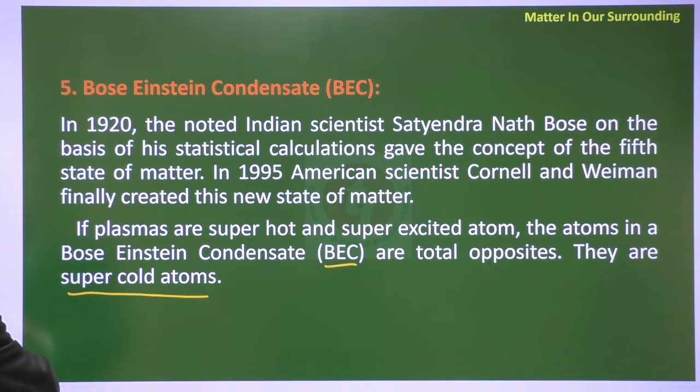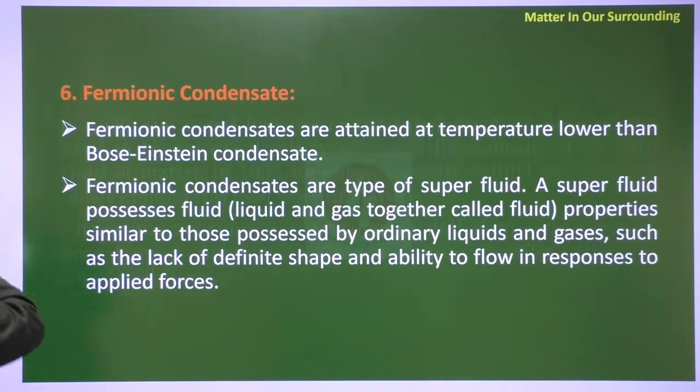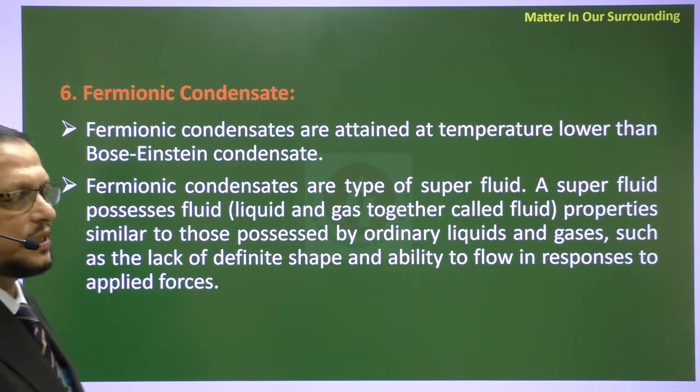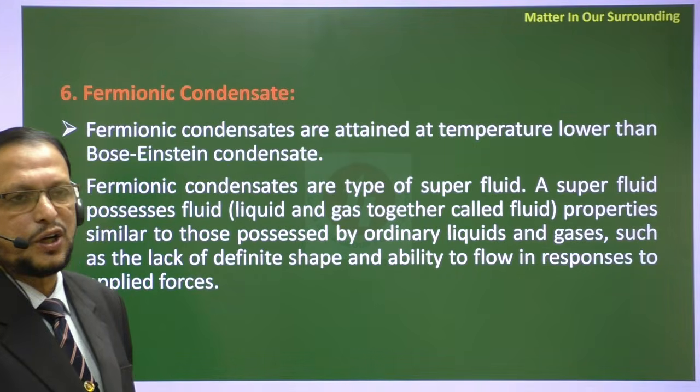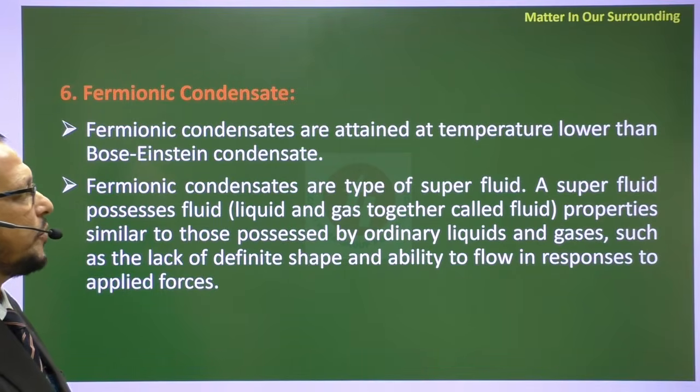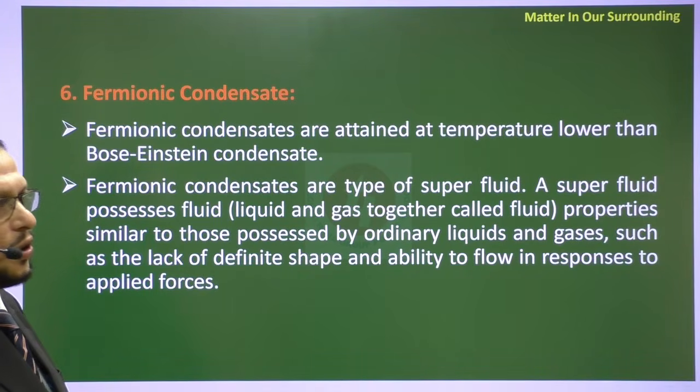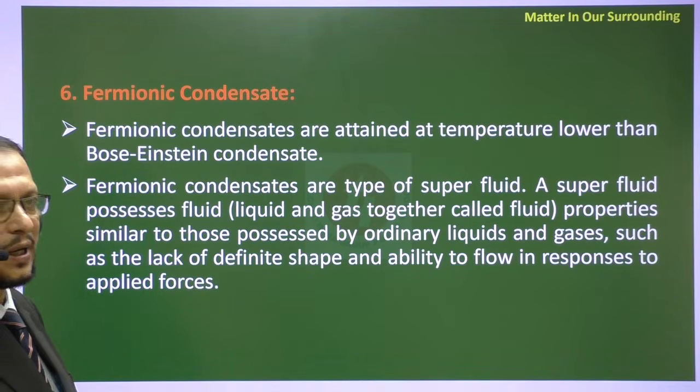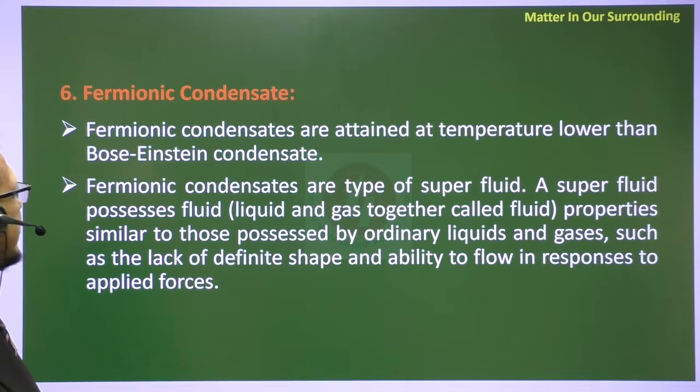Now next is the fermionic condensate. Although it is not given in your book, normally it is not given in your book. So we know the fifth state of matter, and here the sixth state of matter also we say. Fermionic condensates are attained at temperatures lower than the Bose-Einstein condensate.